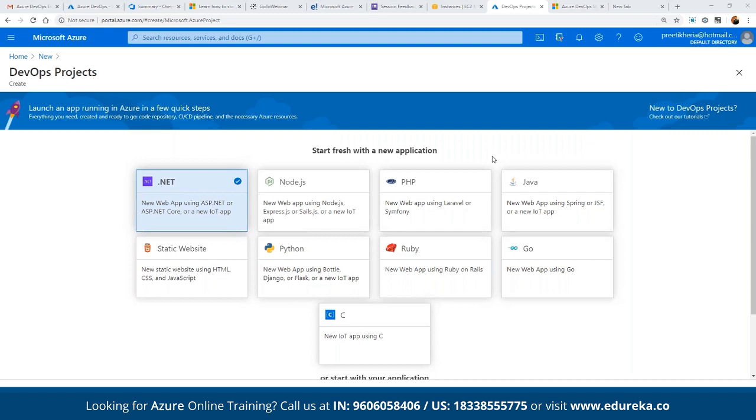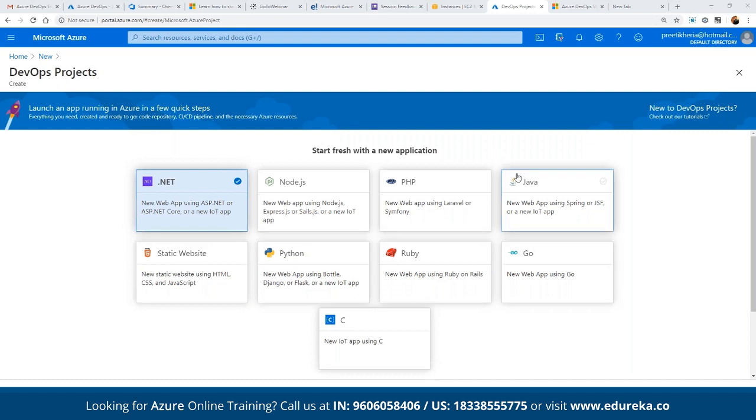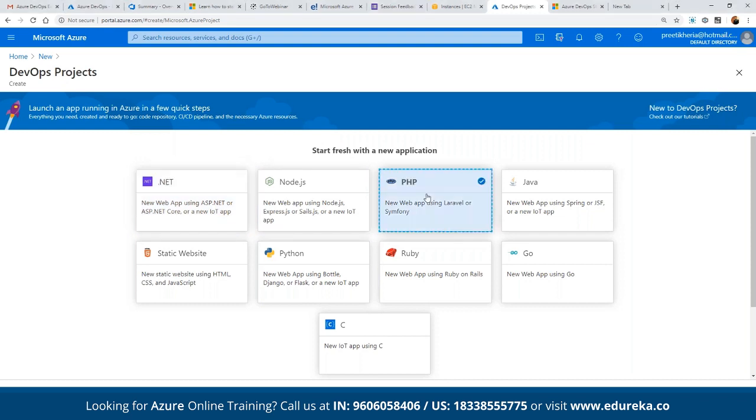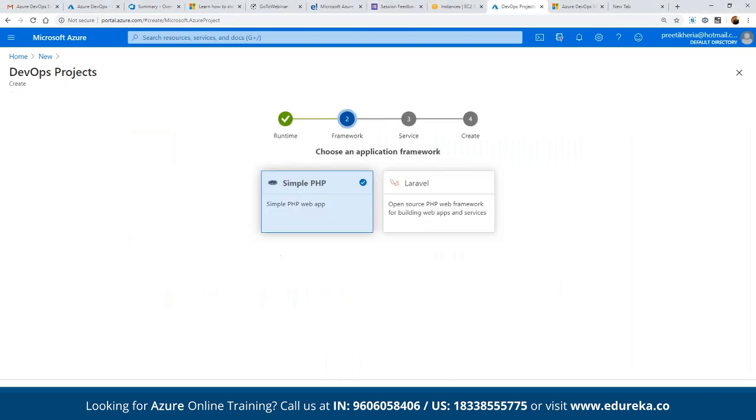We are going to run our .NET project, Node.js project, PHP, Java, Ruby, Go, Python, or static website, or we are simply using C itself. So we can choose any of the configuration that depends upon our own code that we are having the access to. For example, we have a simple Node.js application that we want to use. We can take the help of PHP or Node.js. We can use any of these components. For example, we have a Node.js environment. We have a PHP environment. We can choose PHP, click on next.